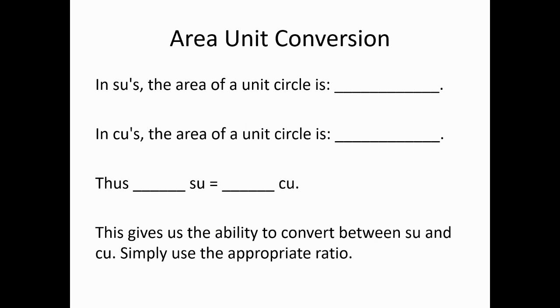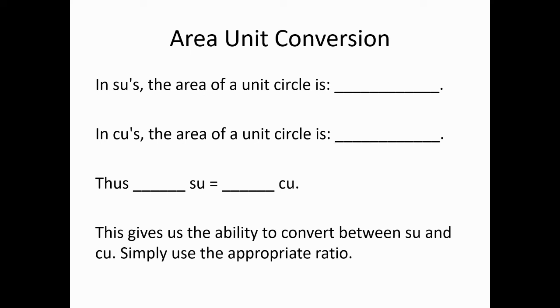So let's do a little unit conversion now. We could convert, as we saw previously, between, say, feet and meters, and we now can convert between circular units and square units as well. And how do we do that? Well, we need an equation that relates a certain number of square units to a certain number of circular units, and that will allow us to construct ratios that will then allow us to do conversions.